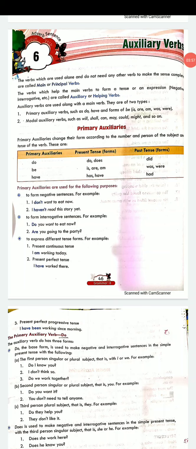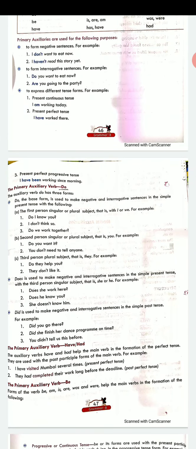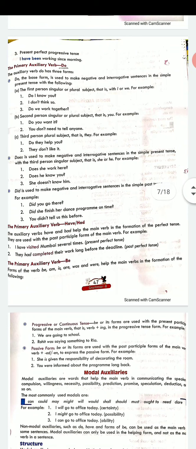Now we come to the next chapter, that is the 6th chapter, auxiliary verbs. Now certain words are used as helpers or verbs, and these words are given to you in this yellow block. The words which are given are used as auxiliary verbs. Now on page number 47, the main verb has been used do. उसके कई एग्जाम्पल्स आपको बताए हैं कि do को आप कैसे कैसे यूज़ कर सकते हैं. In the same way, if you come below, you can see the word have and had. How you can use these two words and how you can use the word be.